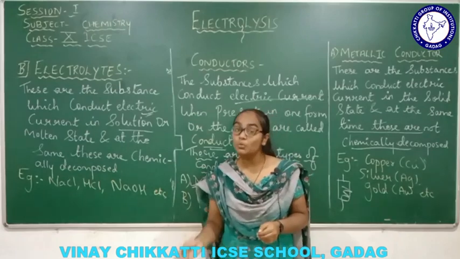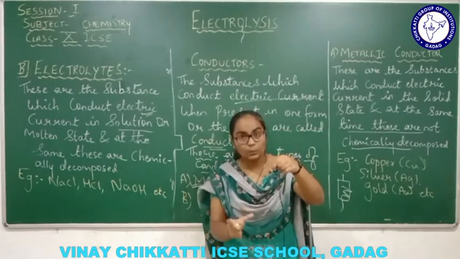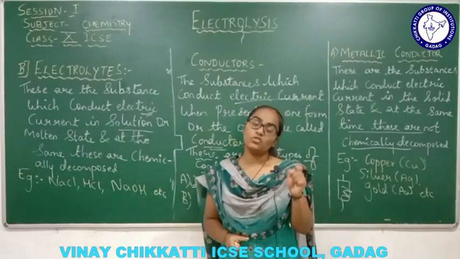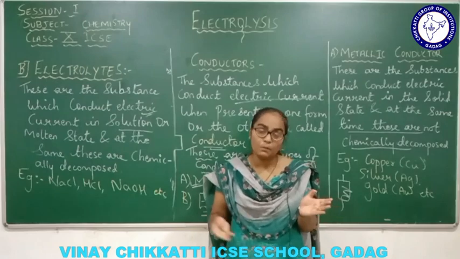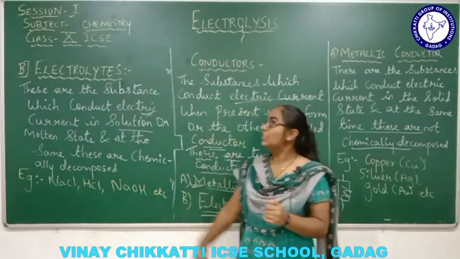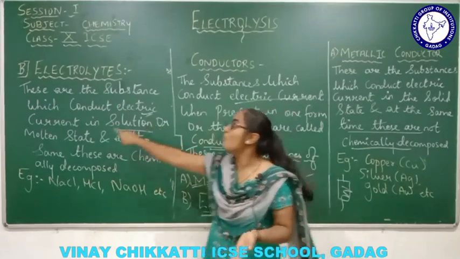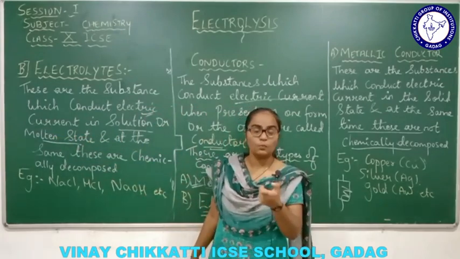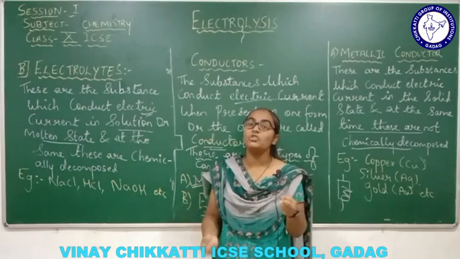For example, salty water. Here the salt which you are suspending into the liquid medium, so-called water, you are putting in a smaller amount. Therefore salt is considered to be the solute, whereas the liquid medium which you are taking in a larger proportion, that is water, is considered to be the solvent, right? So this electrolyte will have the state of matter in the form of a solution or molten state. Now the molten state is that state wherein the solute particles will have the bonds between them start breaking when you supply heat to it.